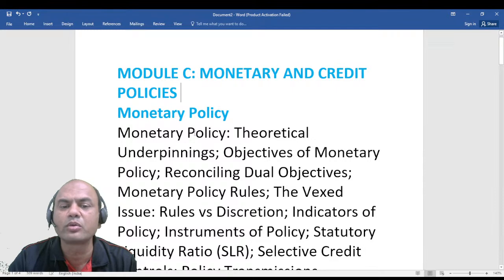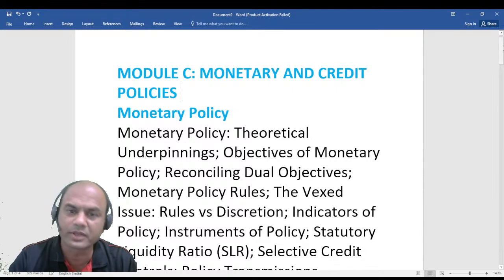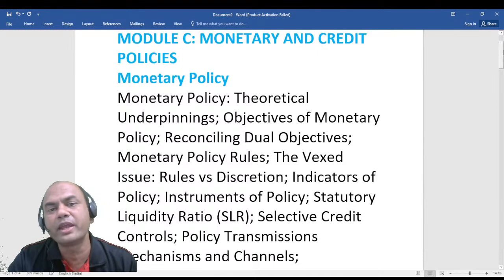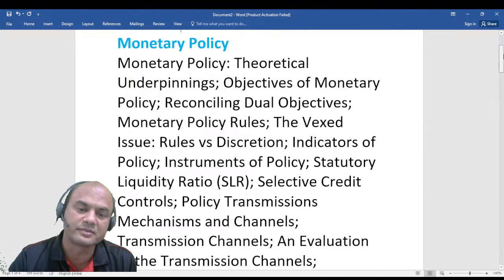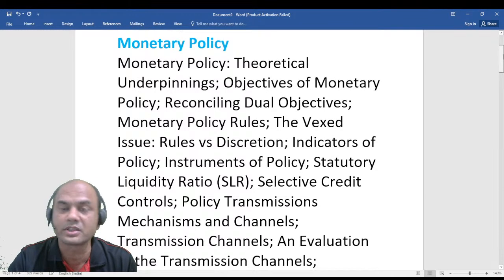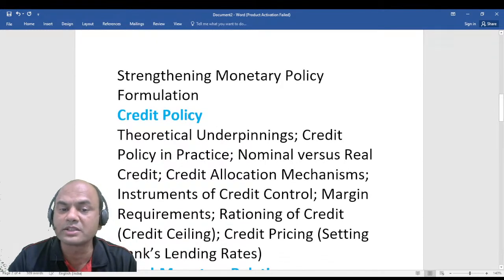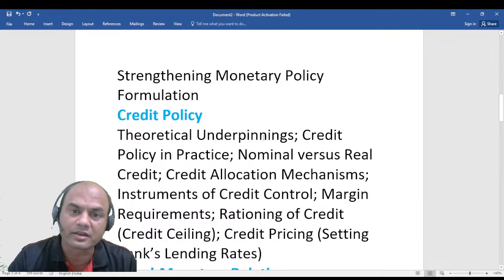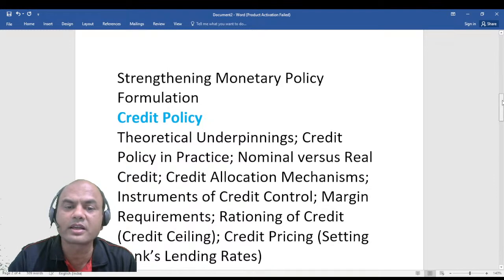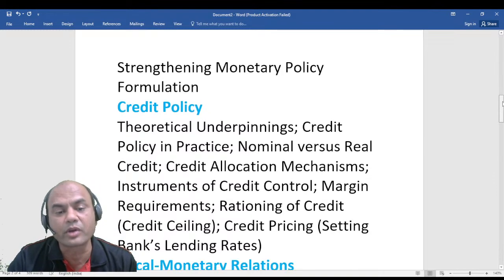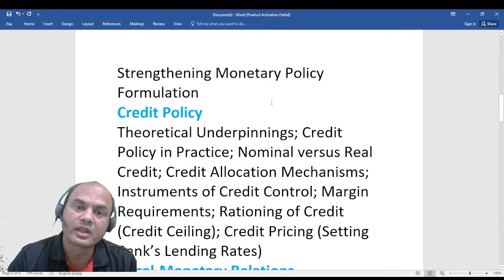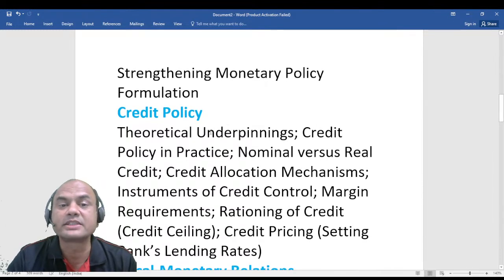Monetary policy refers mainly to money, cash, printing of money. So always remember, the main job of RBI is credit policy. Credit policy means creation of credit. Creation of credit means how the CRR affects the overall financial system, how money is generated using CRR, what is the use of SLR. Those all come under the credit part. If they increase the repo rate, then what will happen to the overall banking system? What is rationing of credit?